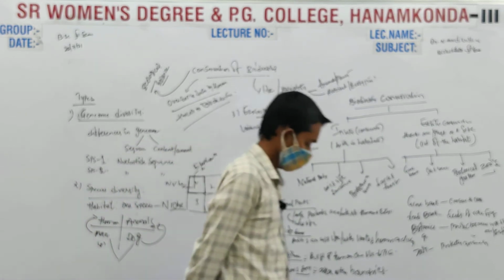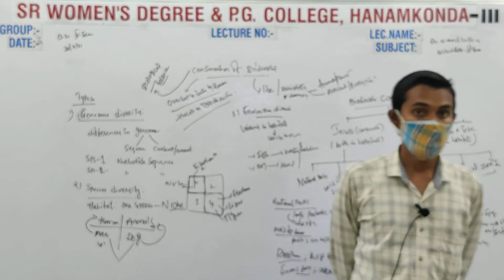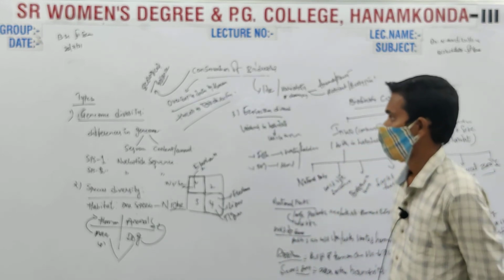Coming to the types of biodiversity, there are variabilities in different classes.